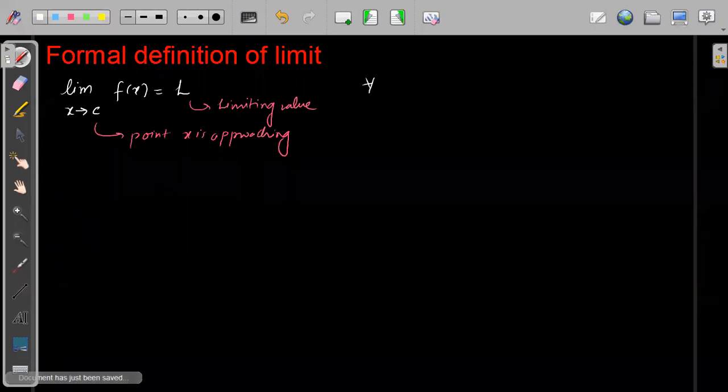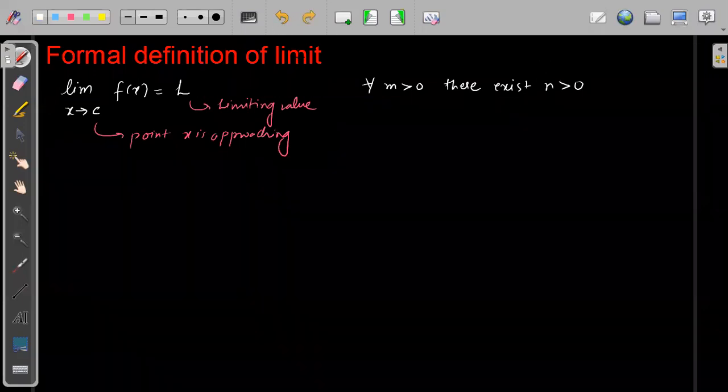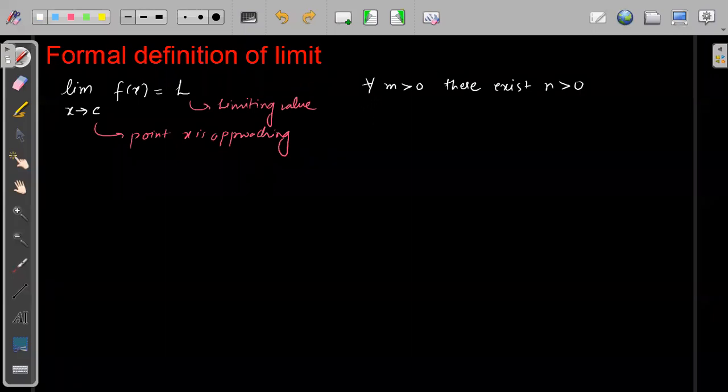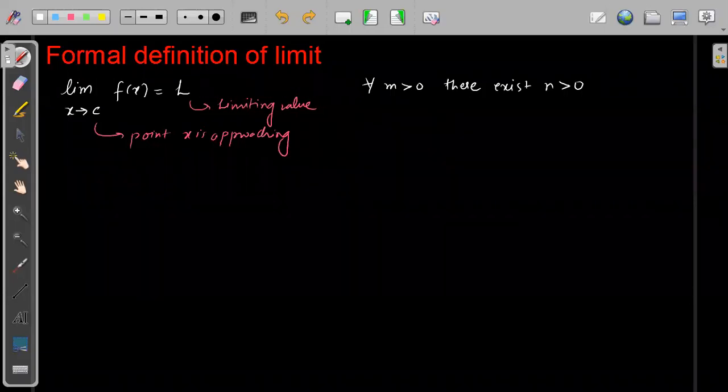For all m greater than 0, there exists n greater than 0. In your advanced level they will give delta and epsilon values, but here I'm taking simple constants m and n. This part is given to you, that limit of x tending to c, f of x is equal to L.